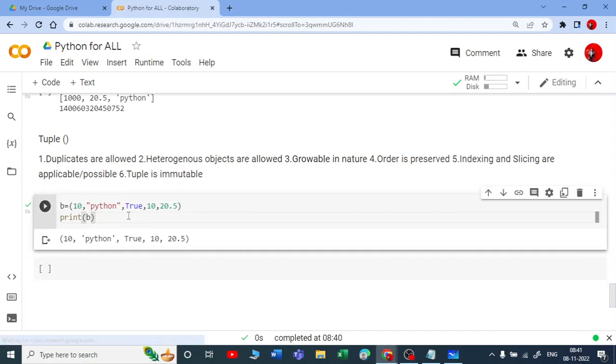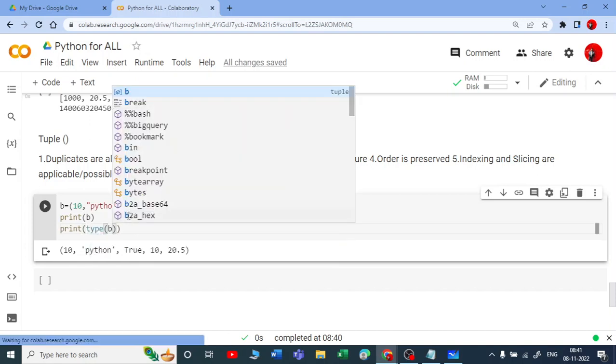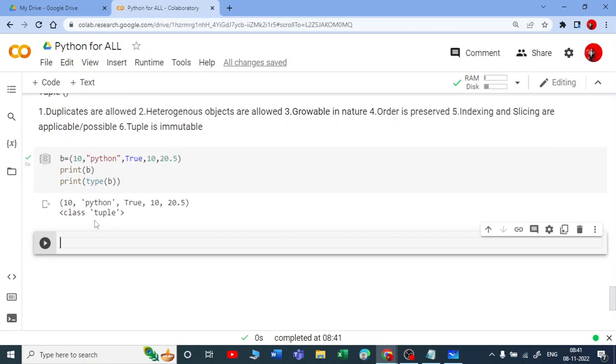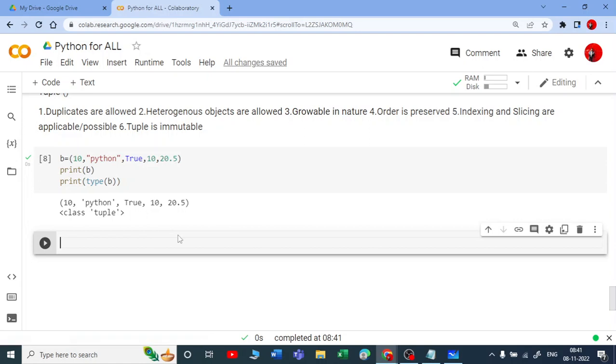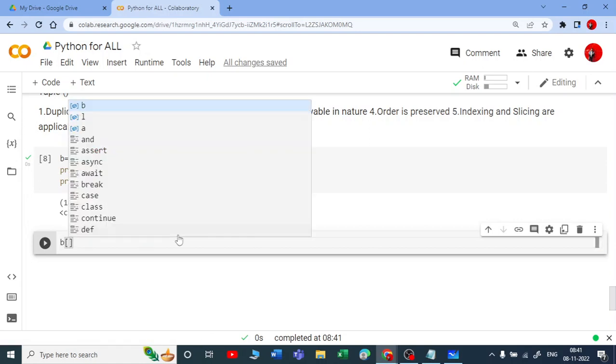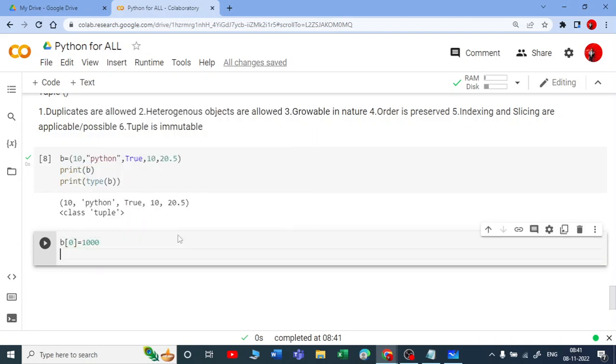Very simple. So just take print type of b. Okay, let me run this. It will show you that it is class tuple. Okay, so we are done with this. Now let us do some changes for this b. Hey, can you please change the value of b at 0 to 1000, like we have done for list.